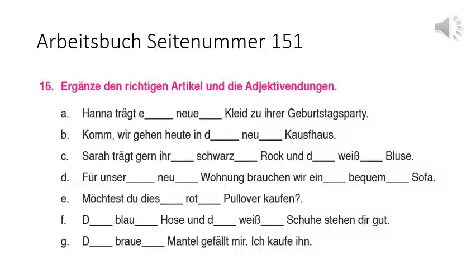D. Für unser blank neue blank Wohnung brauchen wir ein blank bequem blank Sofa. Here wir is the subject, Sofa is the object, and for Wohnung we need to decide the case as per für. Für is an accusative preposition, so Wohnung will be accusative and it is feminine. So accusative feminine, according to eine, the ending will be e: unsere, and neue, because eine always takes the e ending. So: für unsere neue Wohnung.